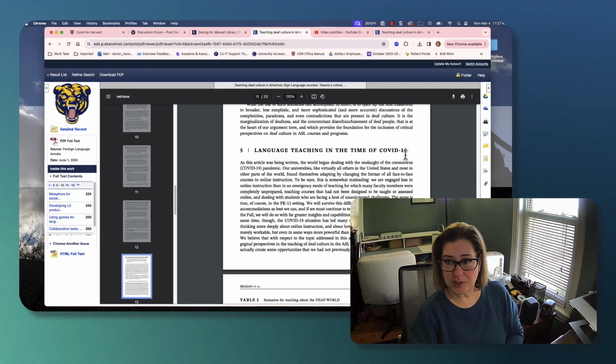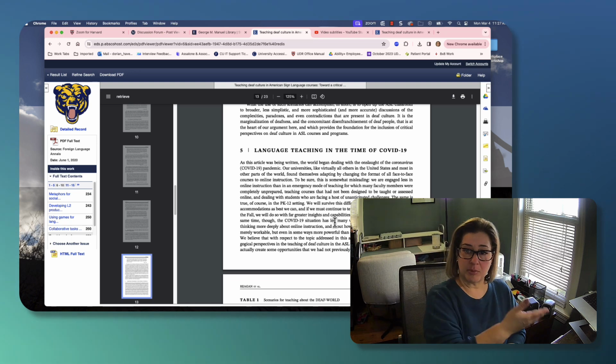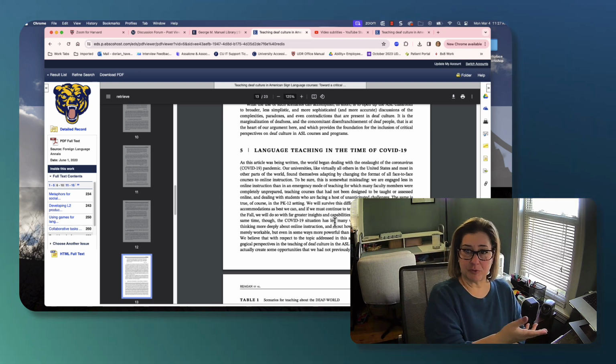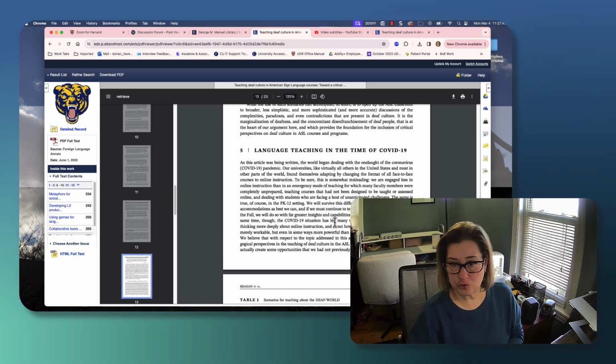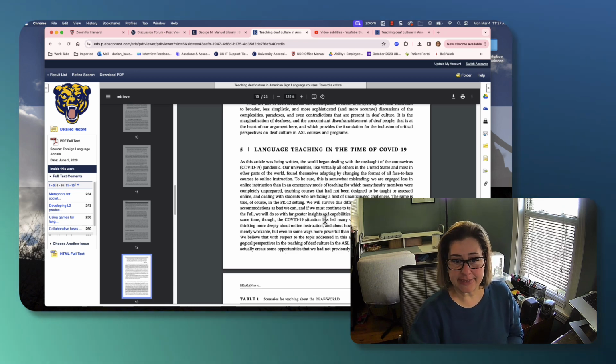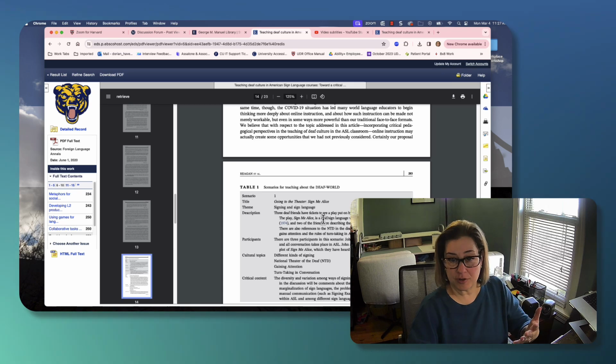So, language teaching in the time of COVID-19. Well, this is a new aspect of the conversation that probably hasn't taken place before, obviously, because COVID-19 was novel in 2019 or beginning in 2019. So it has thrown a monkey wrench into a lot of conversation. So they're including that because it's relevant to the newer information.